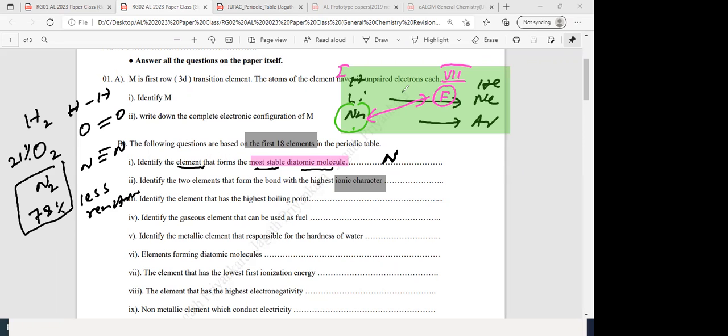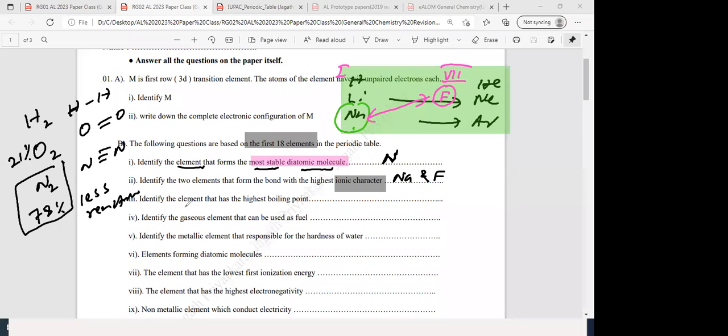So this is how you have a topic called the long form of the periodic table, and you have a topic in your general chemistry resource book. So this is how you get the questions from the periodic table. What is the answer for this? Na and F. Sodium and fluorine, F.